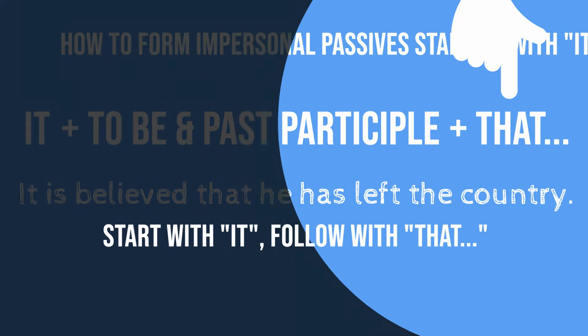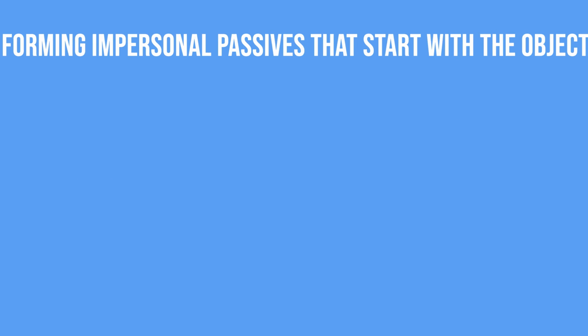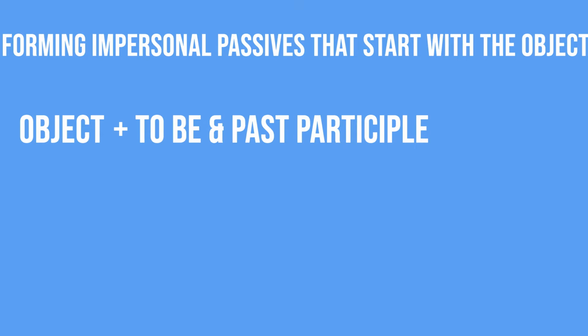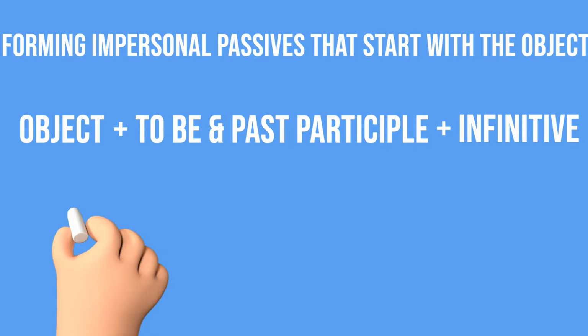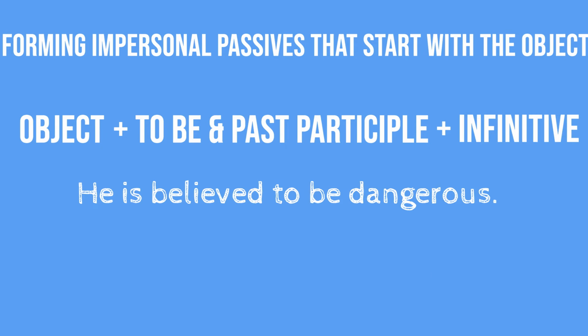Let's have a look at the second form. In this version, we start with the object, like he or she or the bank, which is followed by a passive verb, which is the verb to be and a past participle, which is then followed by an infinitive verb. For example, he is believed to be dangerous. In this form, we use the object, he, a passive form, is believed, and an infinitive, to be dangerous.